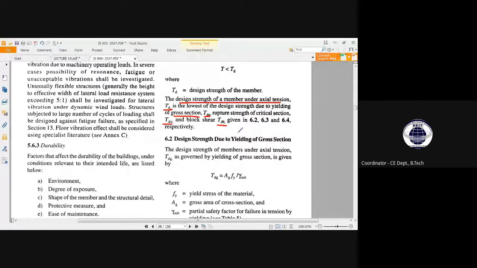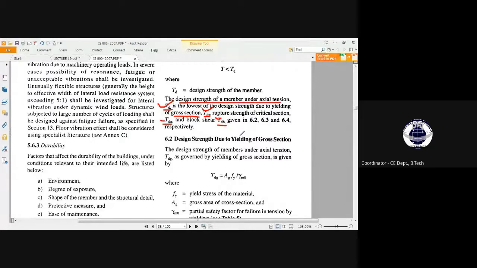We have to calculate that by individual strengths. By all these parameters we mostly will judge the members while designing a steel structure.